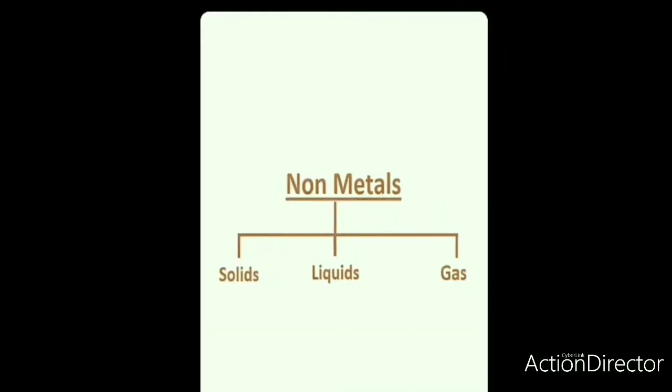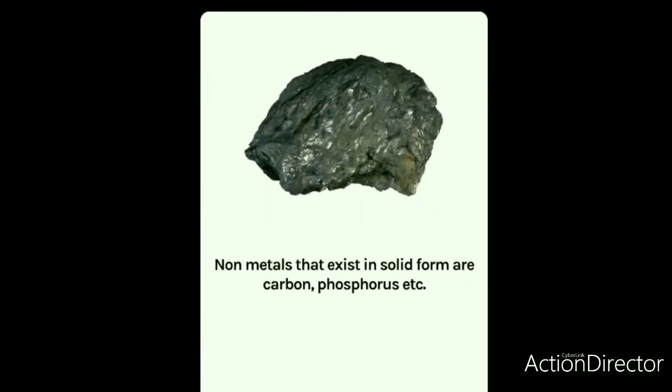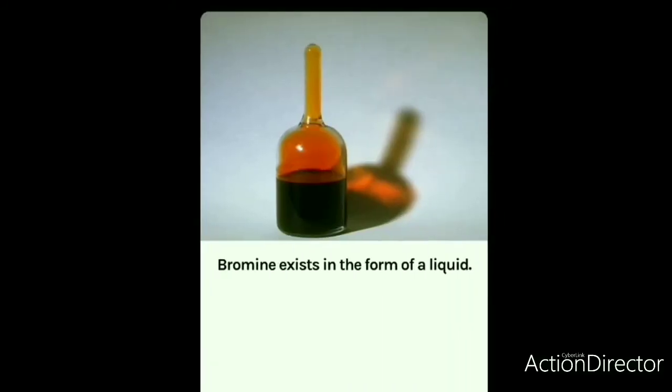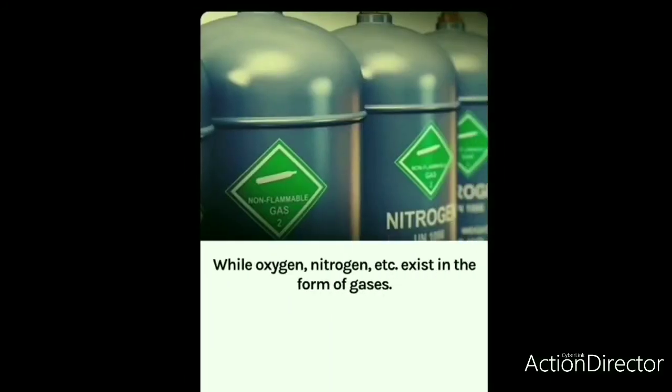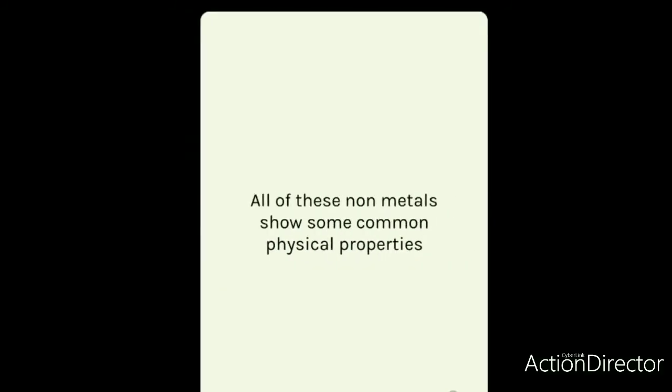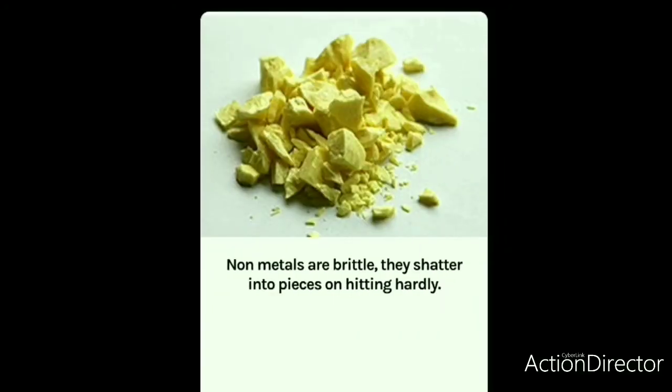So, we can divide non-metals into 3 categories: solid, liquid and gas. Non-metals that exist in solid form are carbon and phosphorus. Bromine exists in the form of a liquid which is a non-metal, while oxygen, nitrogen etc. exist in the form of gases. All of these non-metals show some common physical properties. Non-metals are brittle, that means they are fragile. They shatter into pieces on hitting hard.